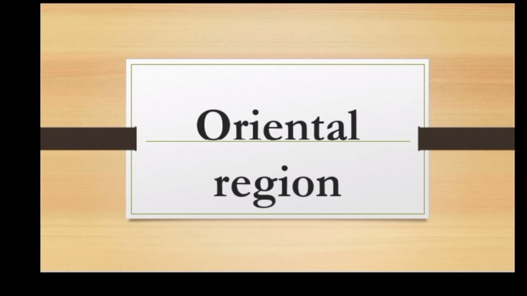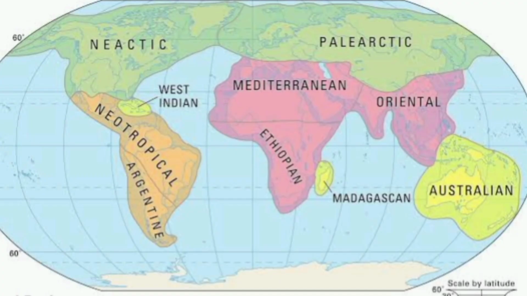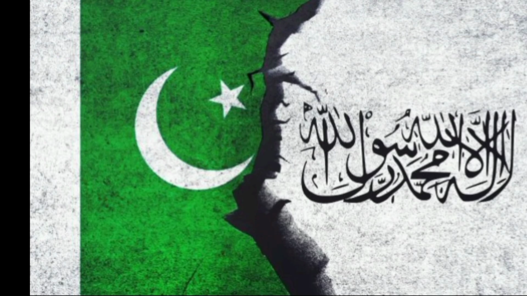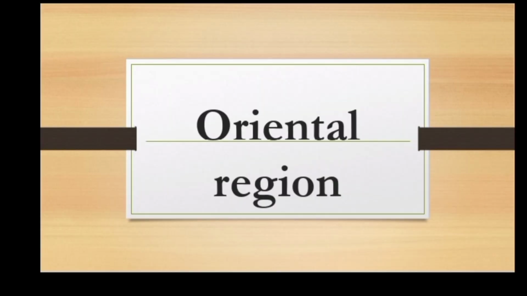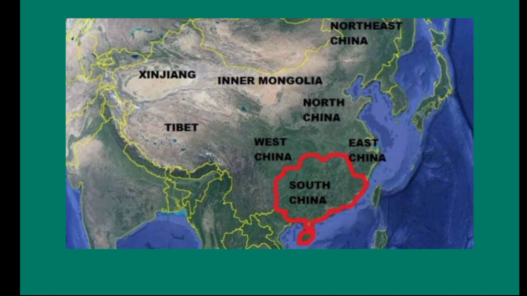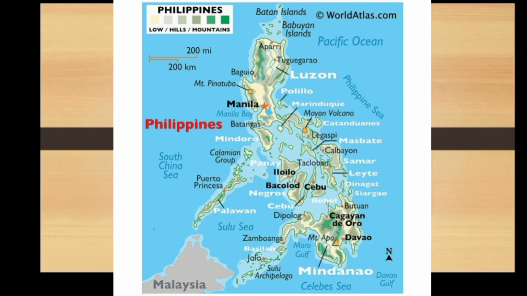So now we will discuss the Oriental Region. The Oriental Region is essentially formed of Asia and includes its tropical part such as India, Pakistan excluding Balochistan, Sri Lanka, Burma, Malaysia, Indonesia, Indochina, Southern China and Philippines.